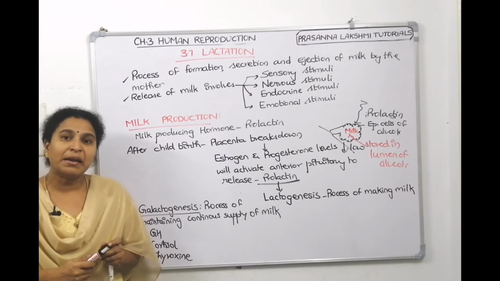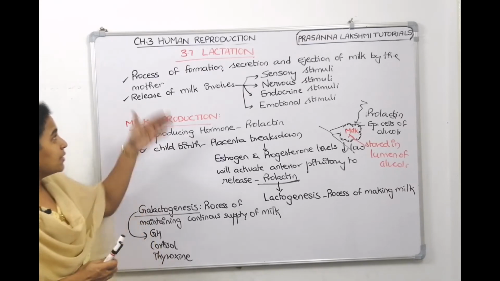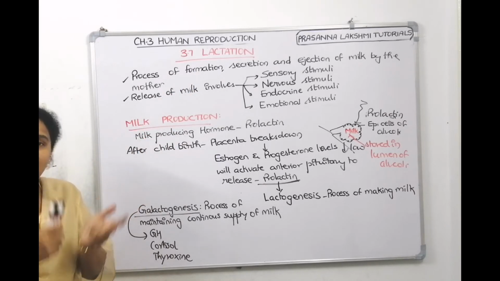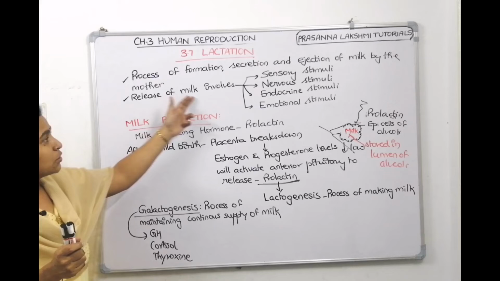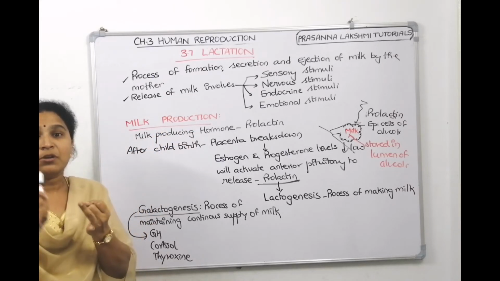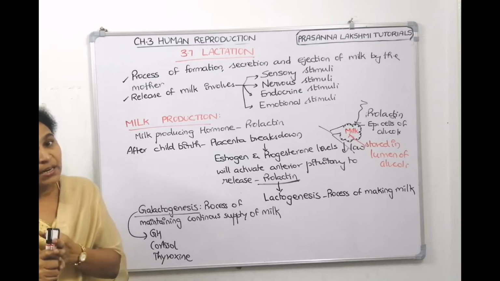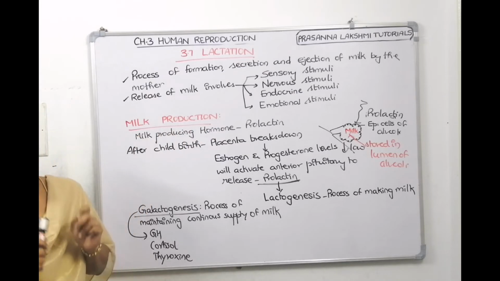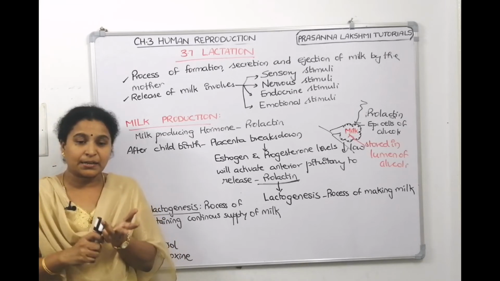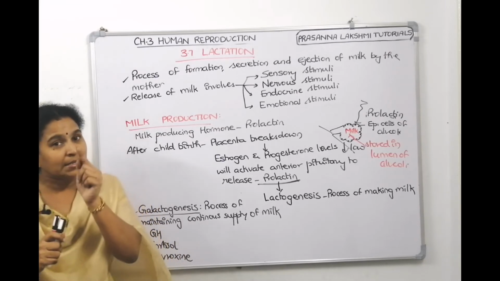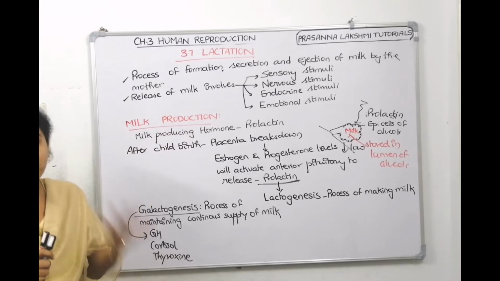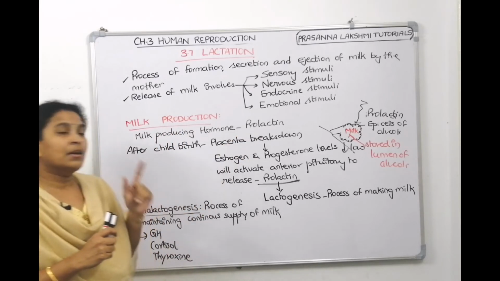The next phase will be milk ejection. So what did we discuss here? Lactation means the process of making, secreting and ejecting the milk. Now, release of the milk involves many stimuli: sensory, nervous, endocrine and emotional stimuli. Lactation can be discussed under two main headings, milk secretion and milk ejection. Milk secretion is also called milk production. The hormone which helps in producing the milk is prolactin.